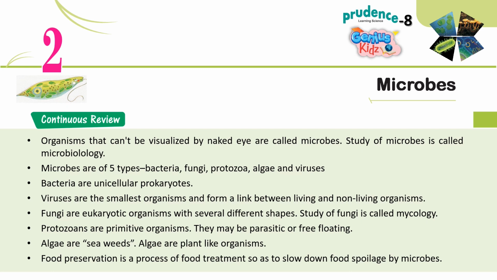Fungi are eukaryotic organisms with several different shapes. Study of fungi is called mycology. Protozoans are primitive organisms. They may be parasitic or free-floating. Algae are seaweeds. Algae are plant-like organisms. Food preservation is a process of food treatment so as to slow down food spoilage by microbes.